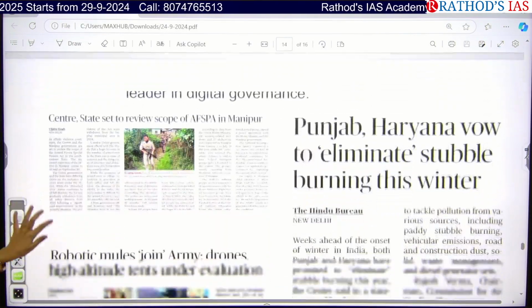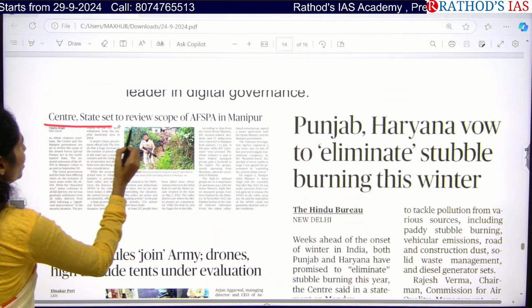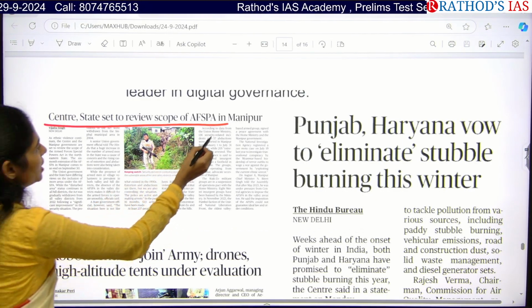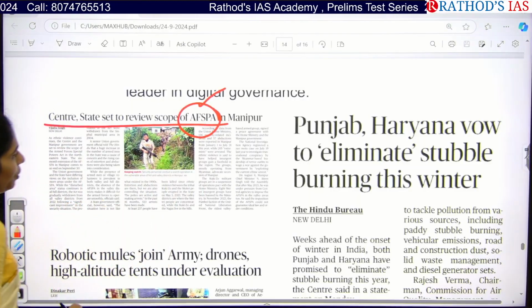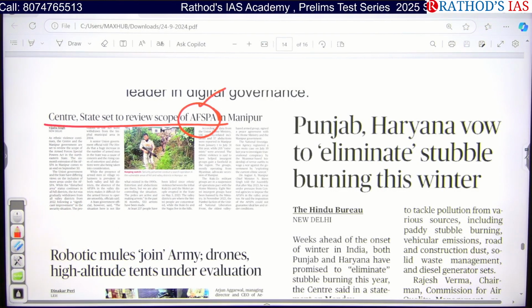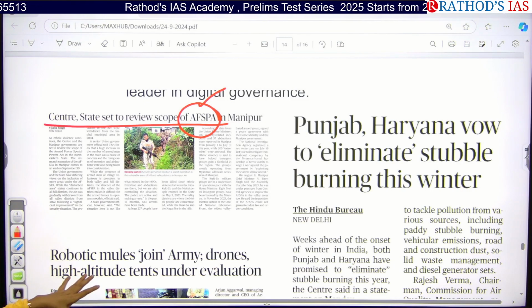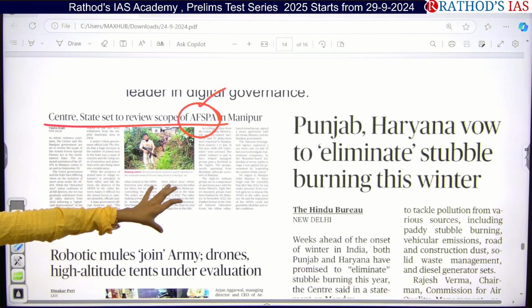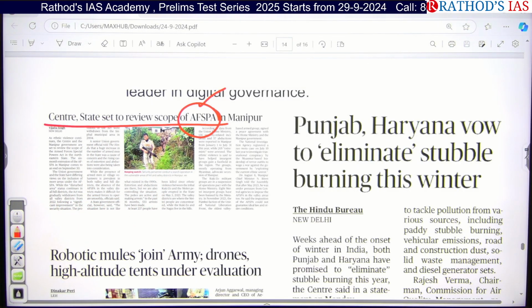See this article: Centre, state to set review scope of AFSPA. Just go through this AFSPA in Manipur. What is this? Armed Forces Special Powers Act. What is it? In which state is it implemented? And what are the special powers given to the paramilitary forces under this AFSPA?